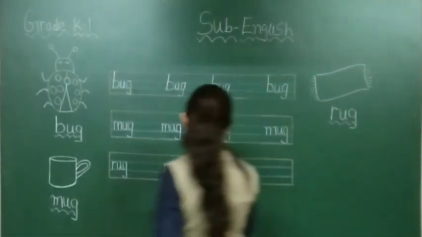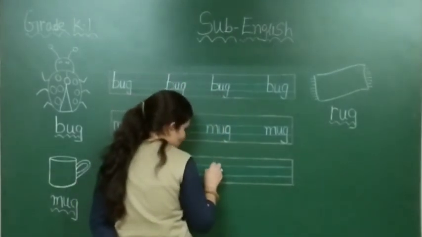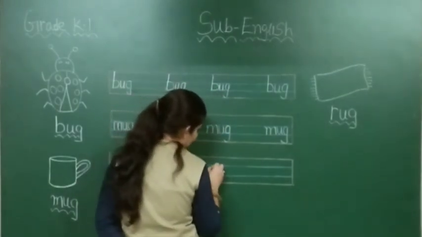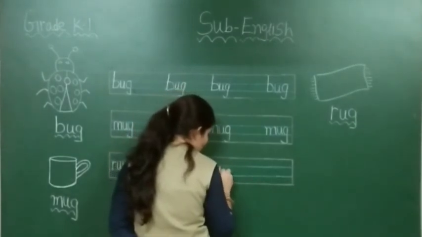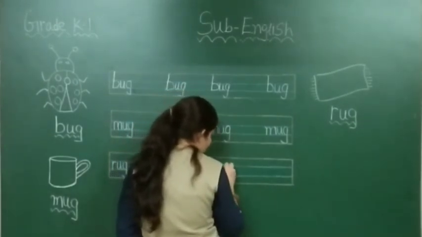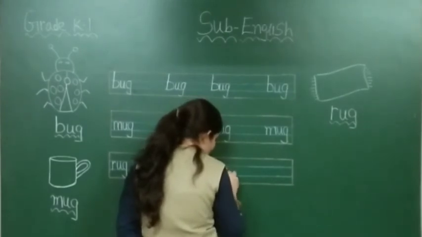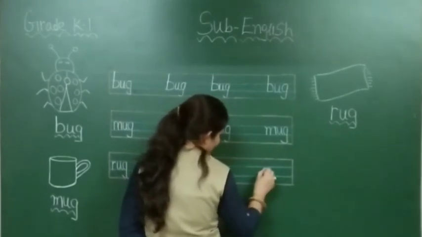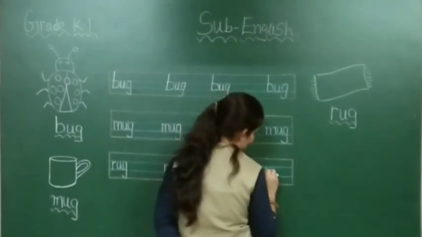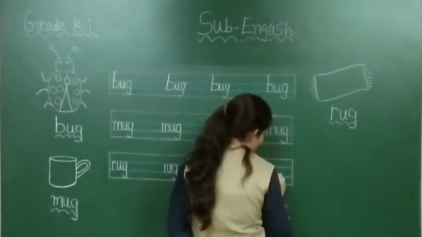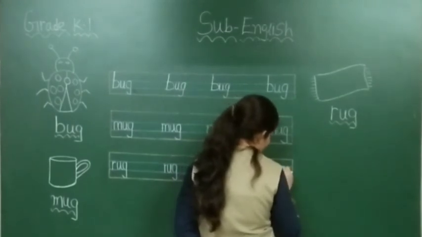Again, first you have to write down small r, then U, and then G. Again, here also you have to write down small r, then U, and then G.